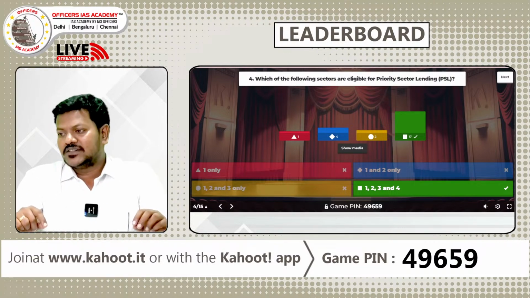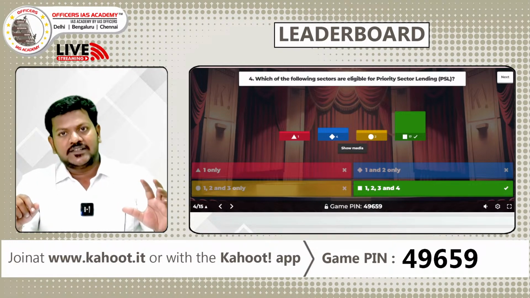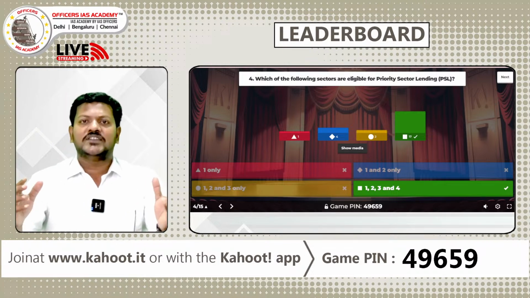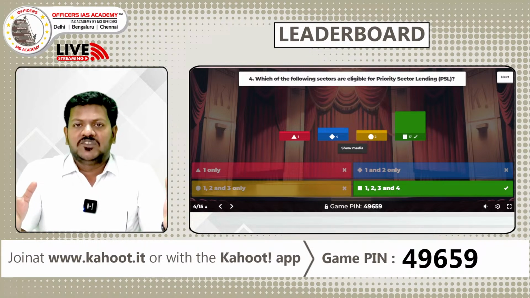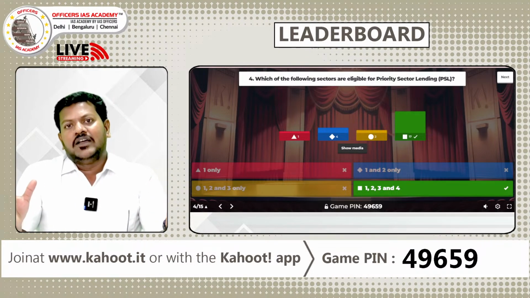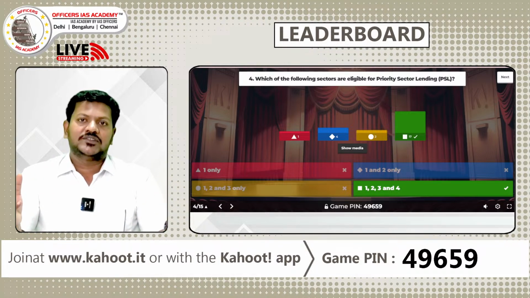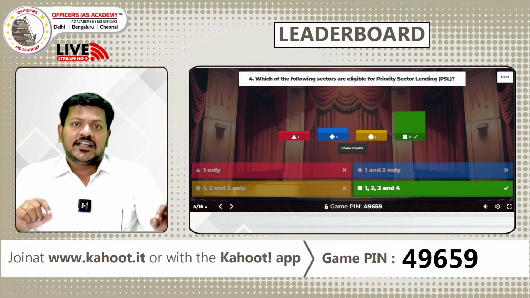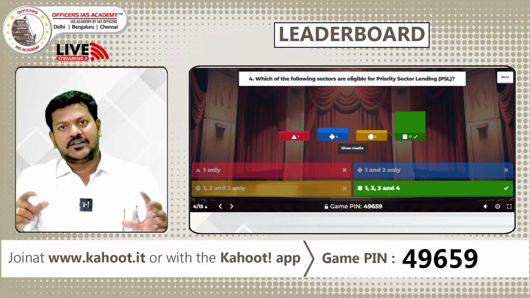Yes, most of you answered correctly. Priority sector lending covers all these sectors given in the question: education, renewable energy, export credit, agriculture. So what is this priority sector lending? There are certain sectors in the Indian economy which are very important for the overall economic growth and development. So the government, the RBI, has identified certain sectors, and these sectors have to be given priority when the banks give their credit. Okay, so that is what is called priority sector lending.